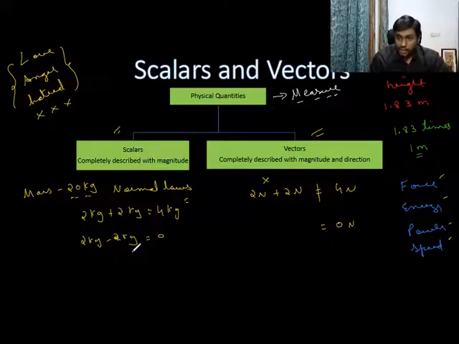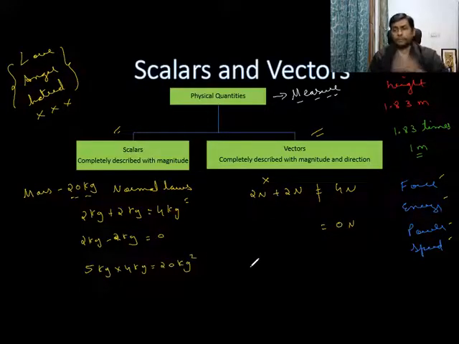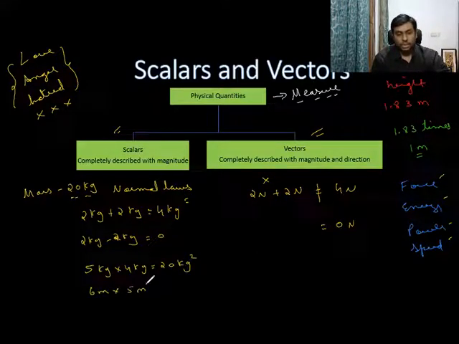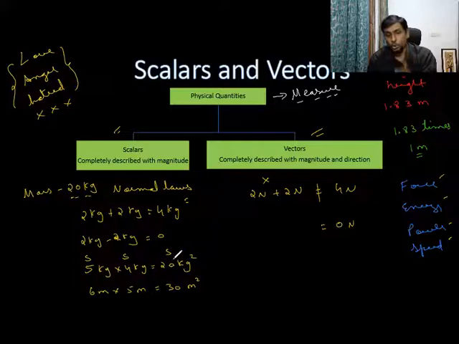Similarly, in scalars, you can multiply them. 5 kg into 4 kg is 20 kg square. Very easy. You can multiply them. 6 meter into 5 meter is 30 meters square. And when you multiply two scalars, you will end up with a scalar. The answer that you get, that physical quantity will be a scalar. So when you multiply two scalars, you will end up with a scalar.